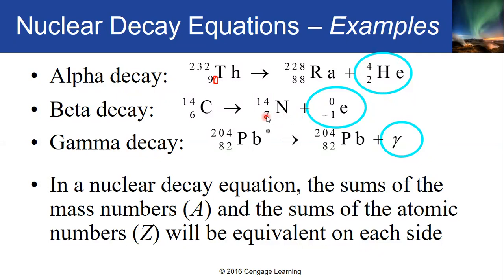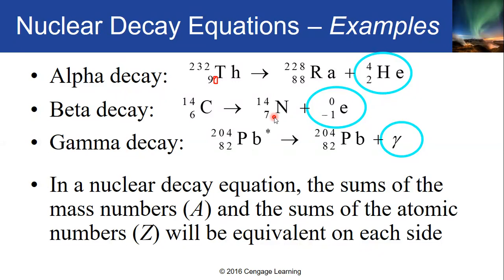the daughter nucleus into 14,7 nitrogen plus 0 negative 1 e. Okay, dito ang pinaka-hint sa beta decay is the electron emission. Pero sabi natin kanina sa beta decay, nag-gain to ng isang proton. Kaya nga yung 6 na atomic number in the parent nucleus of this carbon became 7 here. So para rin siyang alpha decay na nagpo-form ng new element.